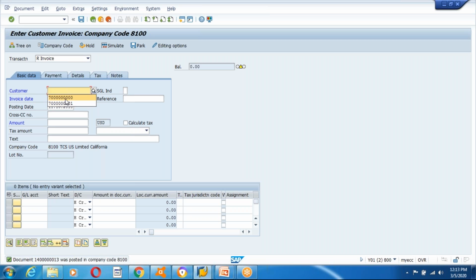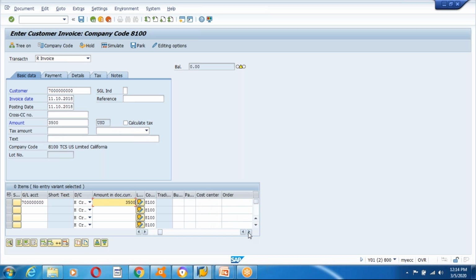So like this, maybe the second day he came and he ordered something, and maybe the amount is 3500 and the GL account, same GL account, my revenue, and the amount is 3500. I go here and assign my business area. And see, we don't write anywhere. In the SAP, we are going to process it, guys. We don't save in Excel or on paper, and everything I post in the SAP system. And this is my second document, second invoice which I have posted.